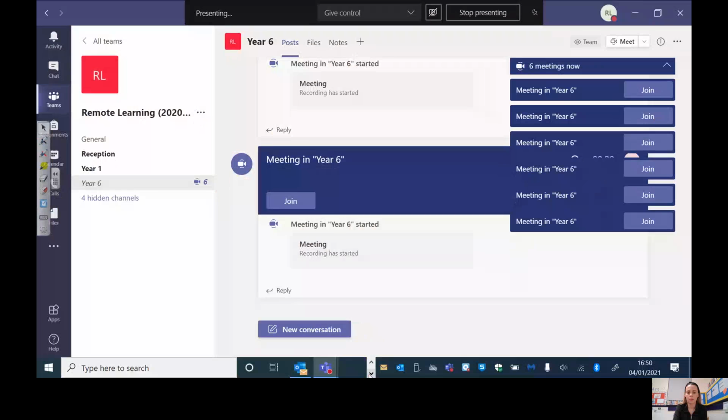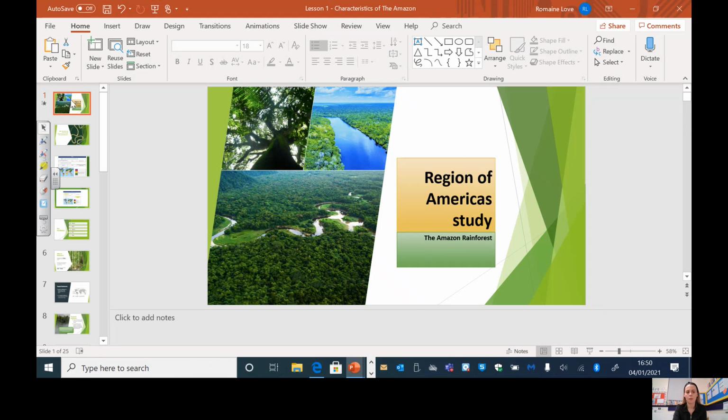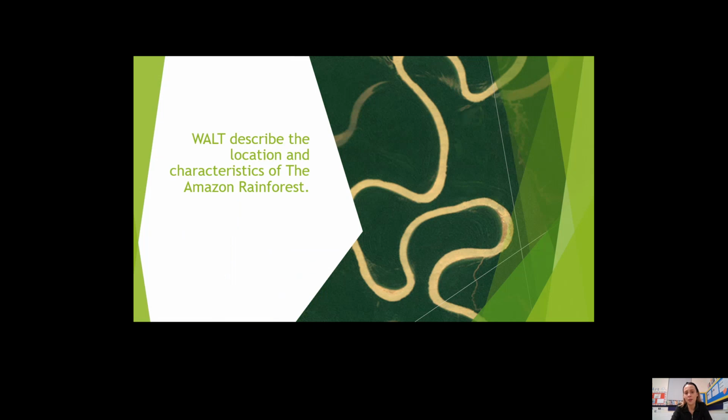Now I'm going to share my screen with you so you can access today's learning too. This term in geography, we will be learning all about a region of America, the Amazon rainforest. That is the world's largest tropical rainforest. And in today's lesson, we will be learning to describe the location of and the characteristics of this biome.